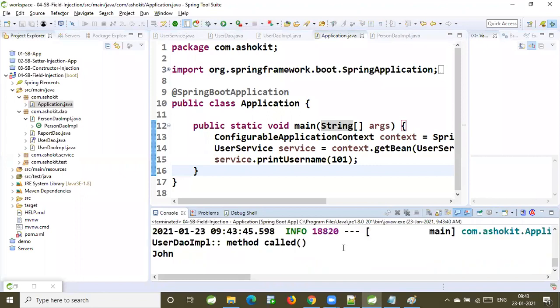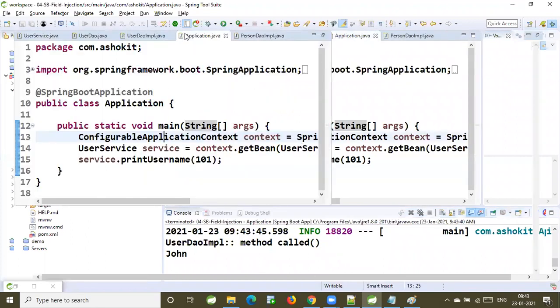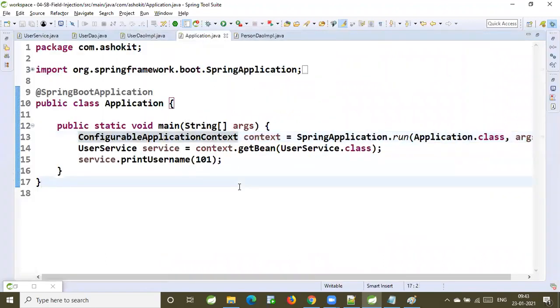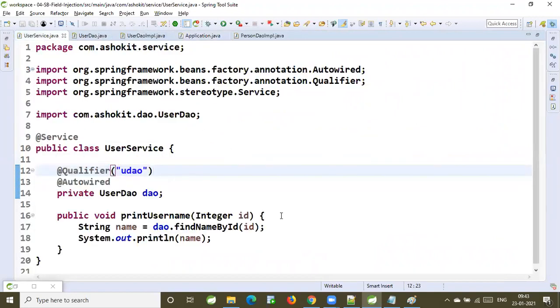Is it possible to use the qualifier annotation only in the service class, or anywhere, sir? Wherever you do autowiring, there you can use qualifier. Not only in service. You can use it anywhere, including in the implementation class. Yes, you can use it, sir.